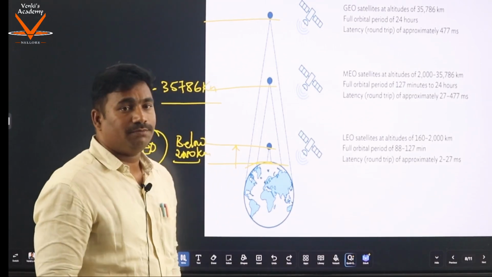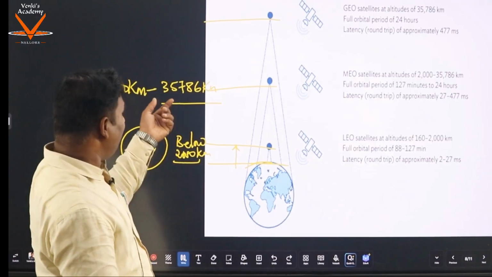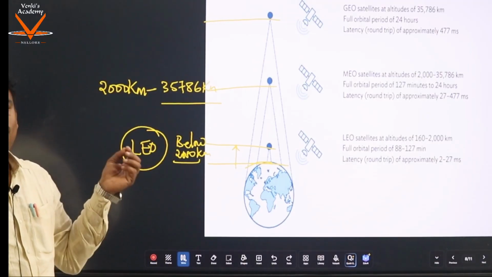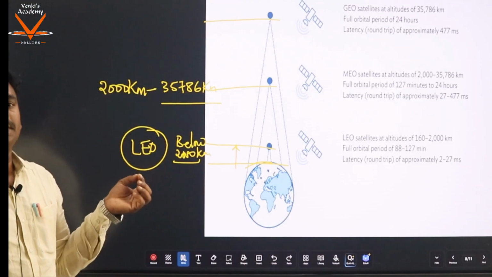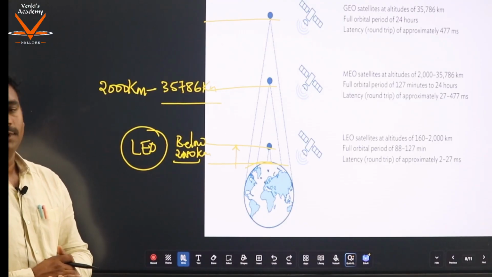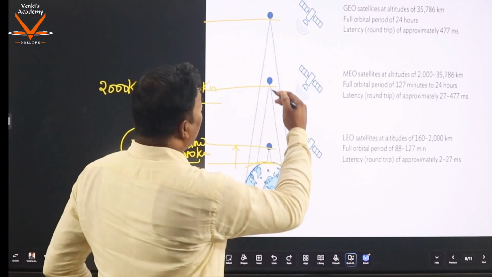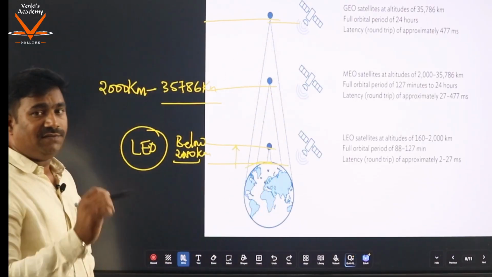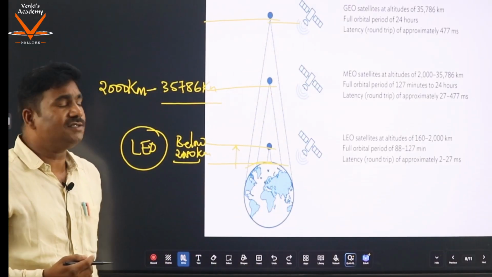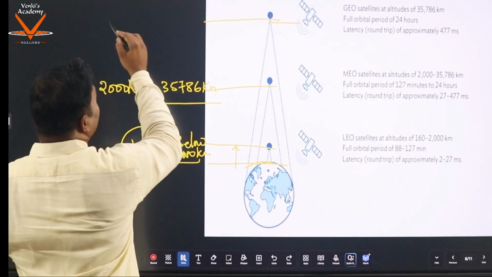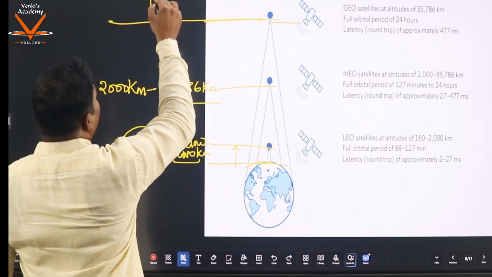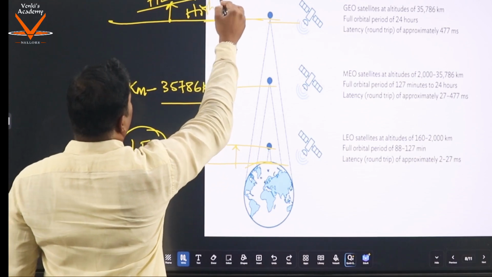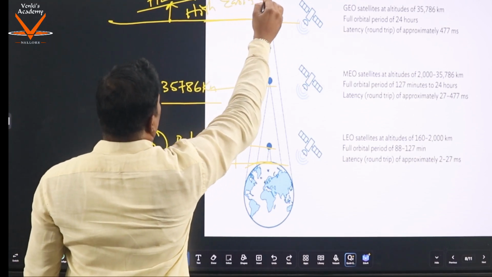Then 35,786 kilometers is GEO orbit, that is geostationary orbit or geosynchronous orbit. And above this, it is called HEO. HEO stands for high earth orbit.